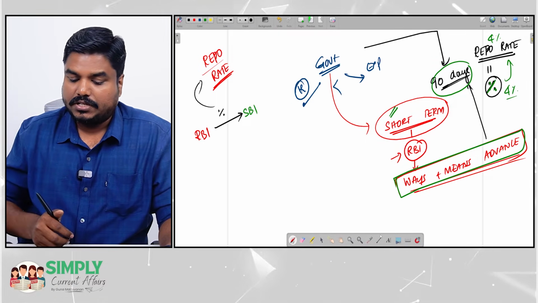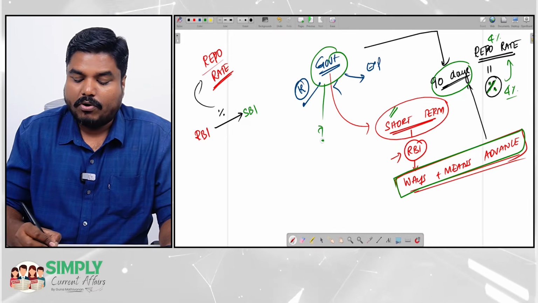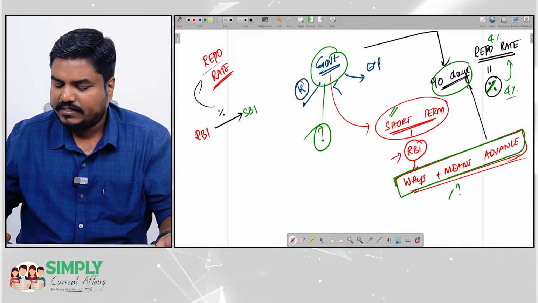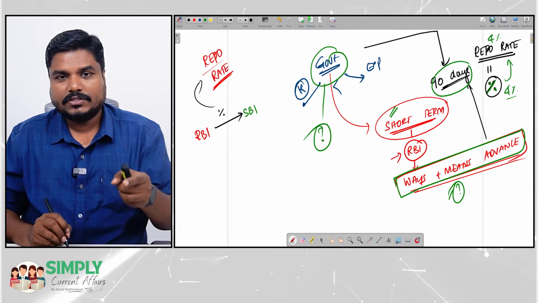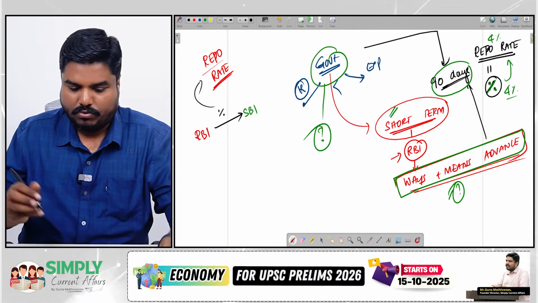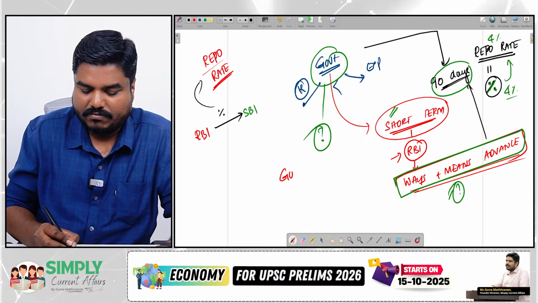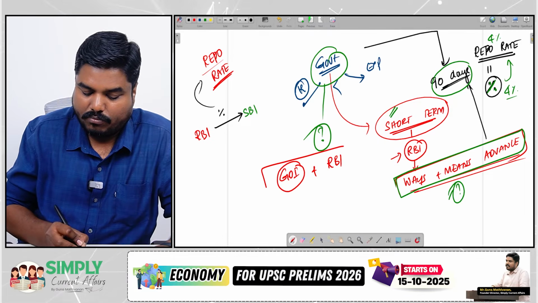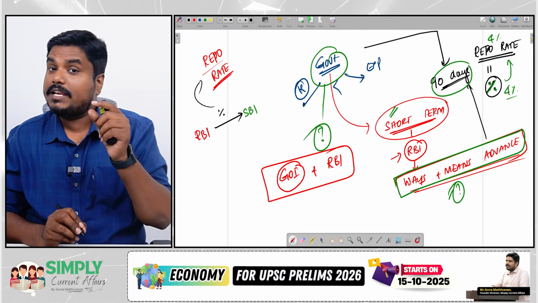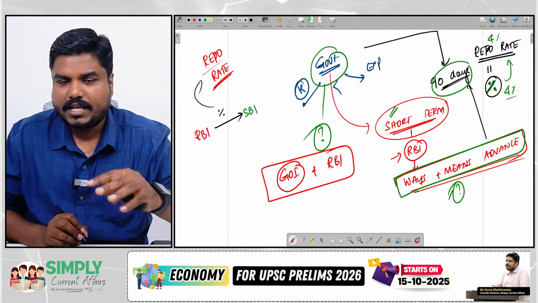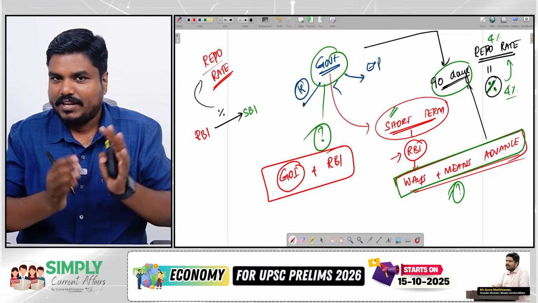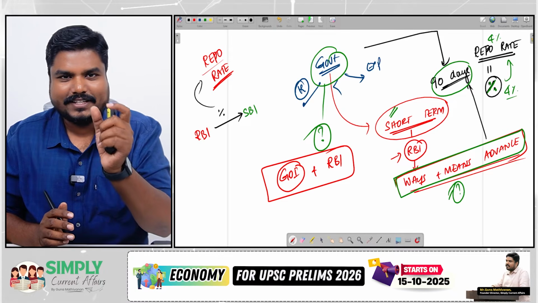Apart from that, sir, how much money can government borrow? Can government borrow any amount of money from RBI under this ways and means advance? No. A limit will be fixed. Both the Government of India and Reserve Bank of India will mutually agree to a limit. Usually, the limit is set on a half-yearly basis. For every 6 months, the limit will be set.